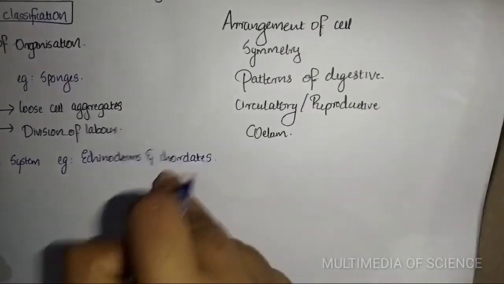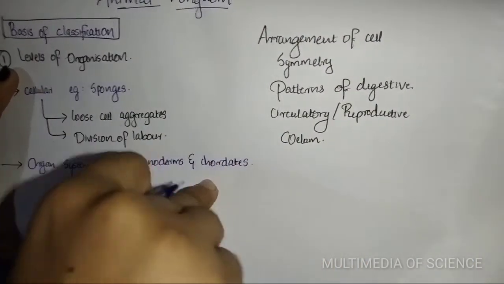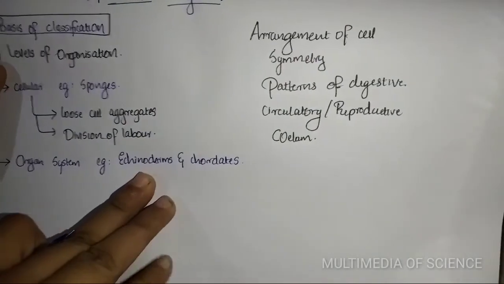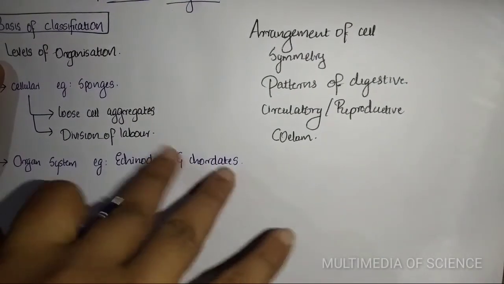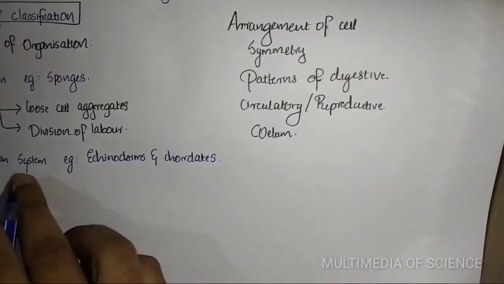Echinoderms and chordates are discussed in the NCERT textbook. I will make a detailed class on this topic in the next video.